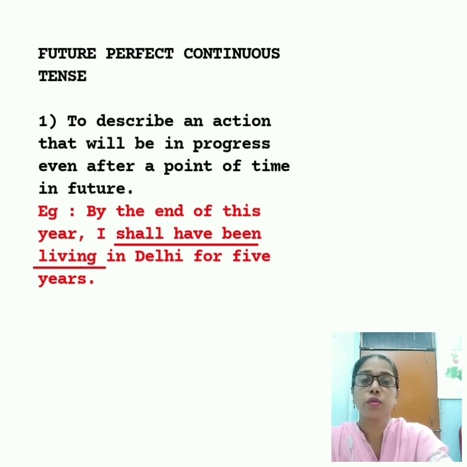But one thing to be noted here, children, is that this tense is not very common, and so it is not in use nowadays. So generally we don't use the future perfect continuous tense while writing sentences. So children, these are all the rules related to the future tense. You note down all these rules with the examples and use them in the appropriate way while writing sentences.